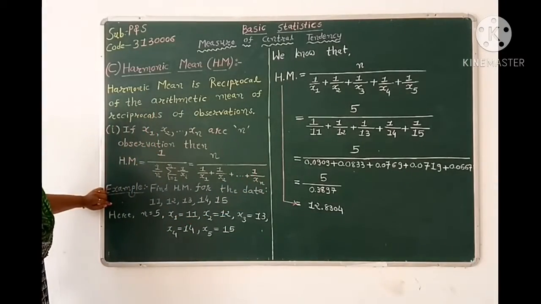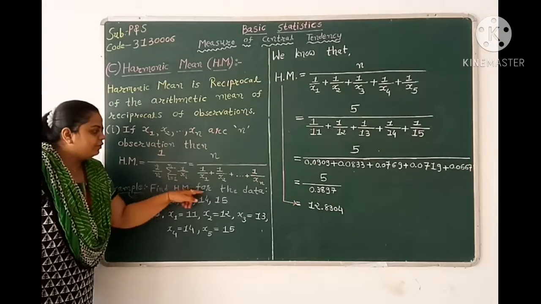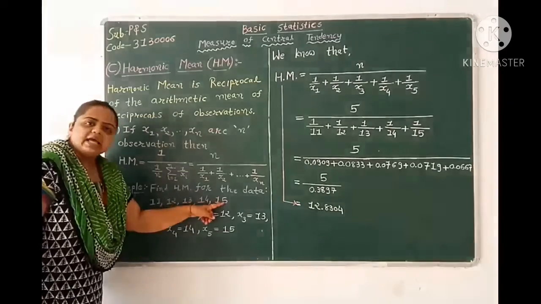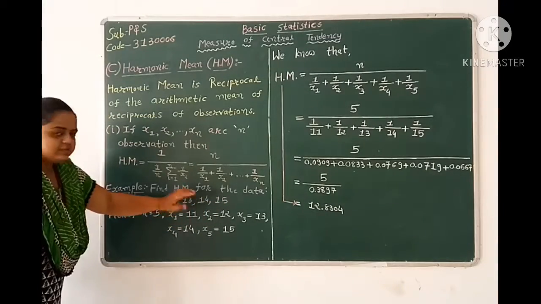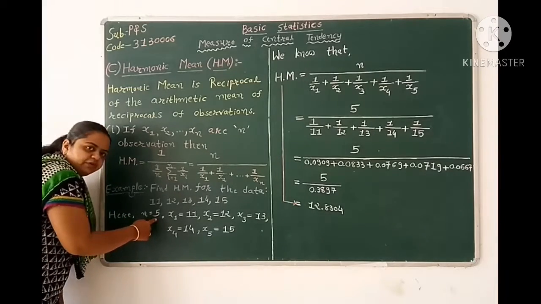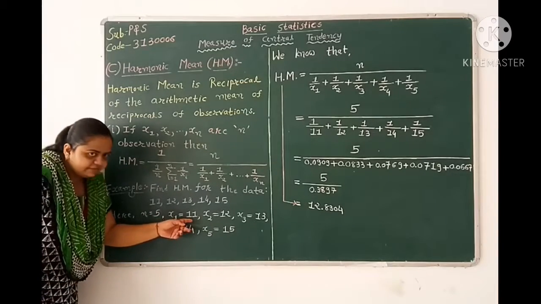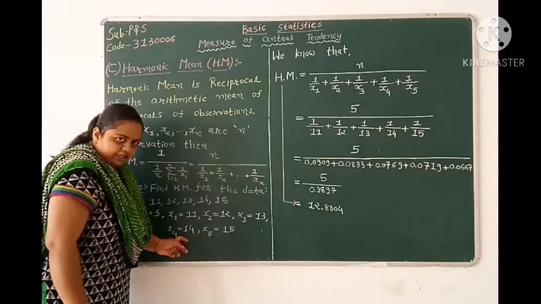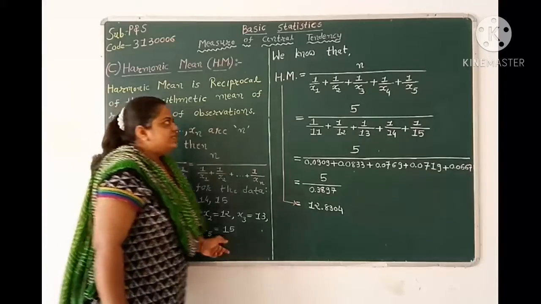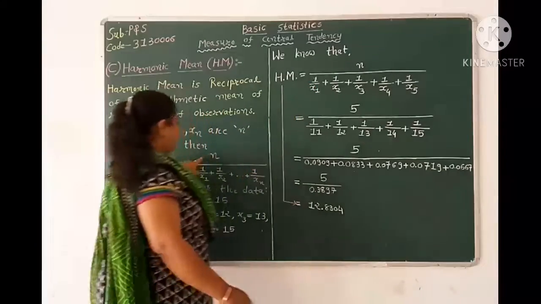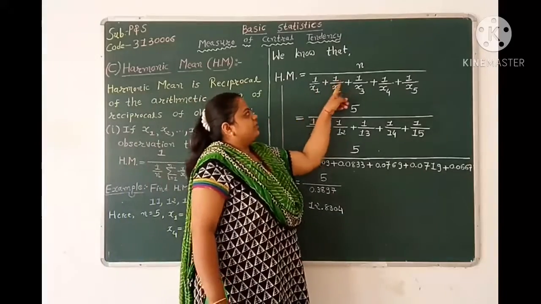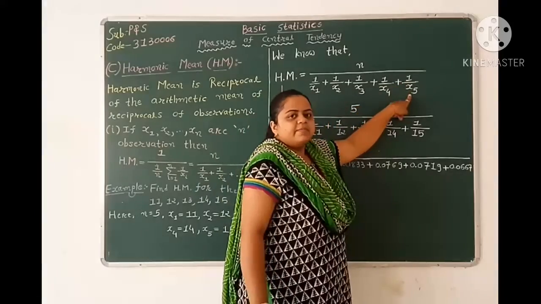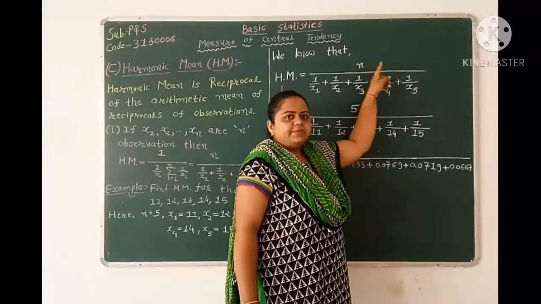Now let us consider one example. Find harmonic mean for the data: 11, 12, 13, 14 and 15. Now the total number of data is 5, so our small n equals 5, and consider x1 equal to 11, x2 equal to 12, x3 equal to 13, x4 equal to 14 and x5 equal to 15. As we know, harmonic mean equals n over 1 over x1 plus 1 over x2 plus 1 over x3 plus 1 over x4 plus 1 over x5, because here small n equals 5.